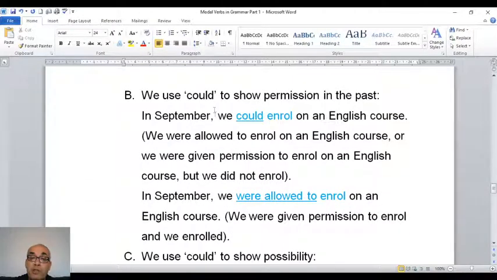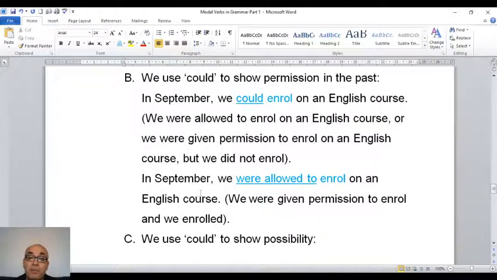Number B, we use could to show permission in the past. So, in September, we could enroll on an English course. What's the meaning of could enroll? It means we were allowed to enroll on an English course, or we were given permission to enroll on an English course, but we did not enroll. So could enroll means there was permission in the past for us to do it, but we did not do it.